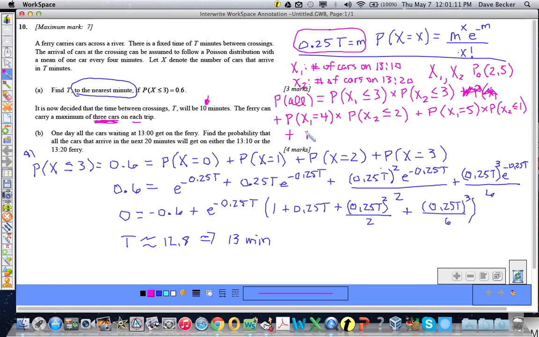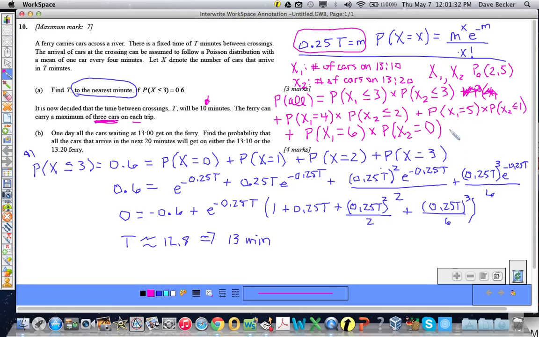Plus the probability that x sub 1 equals 6, times the probability that x sub 2 would then have to be equal to 0. Not less than or equal to, just equal to.